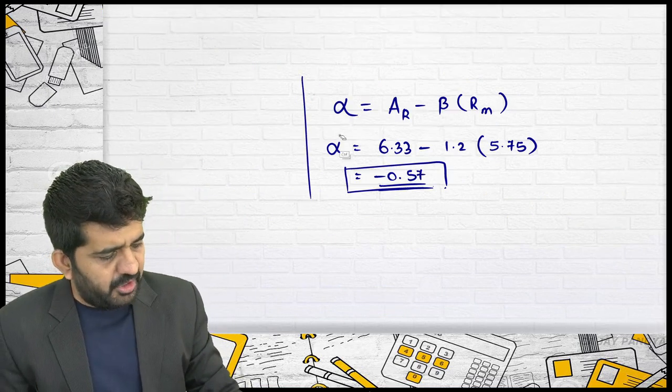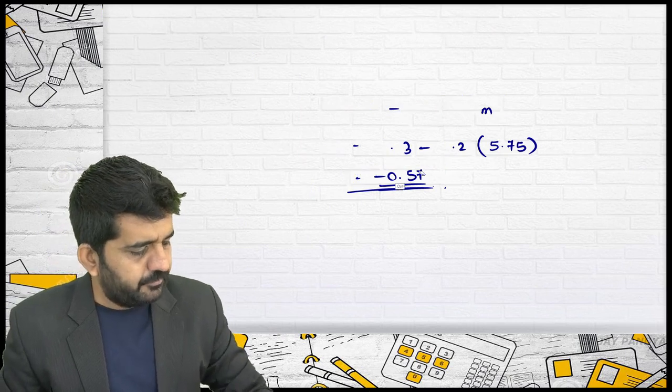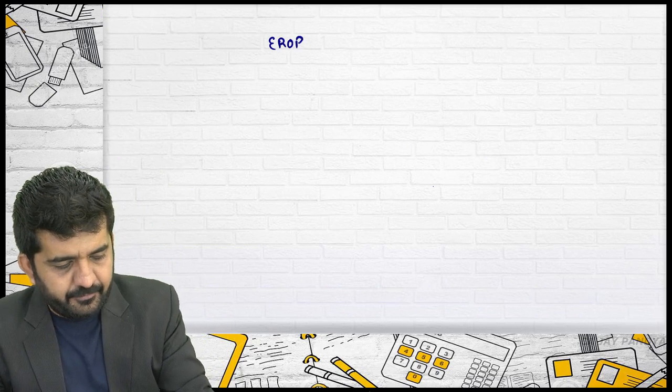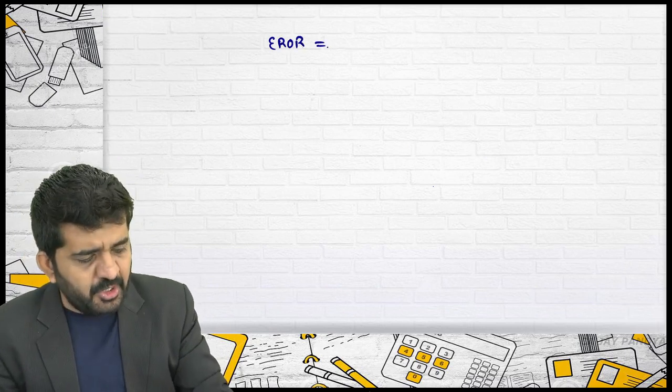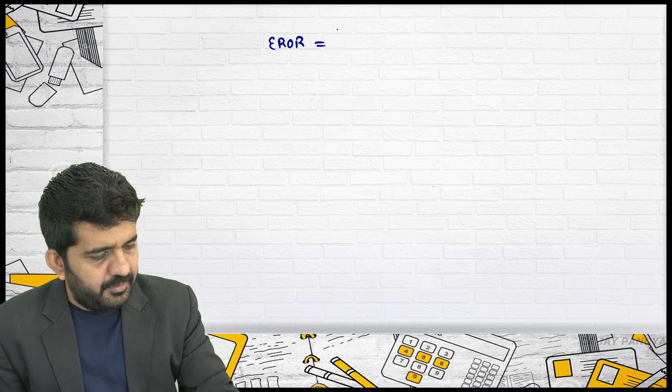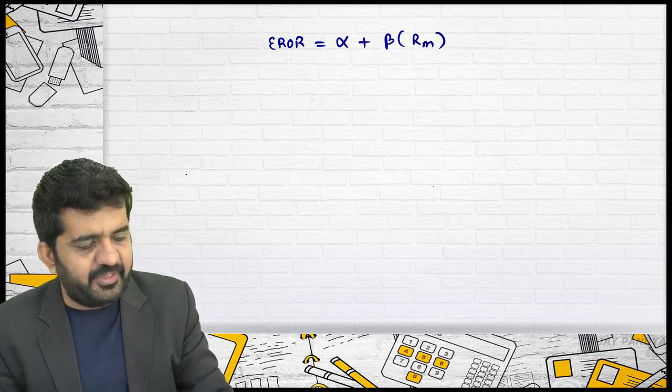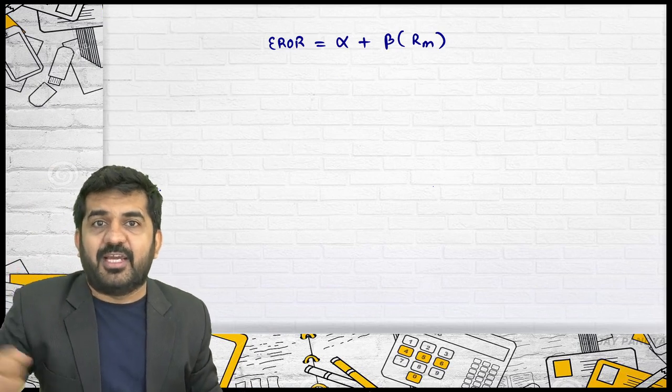Alright, where did I get this alpha from? I have found it out from the characteristic line itself. What is the characteristic line? Expected rate of return is equal to alpha plus beta into Rm, that is the modified version of the characteristic line.